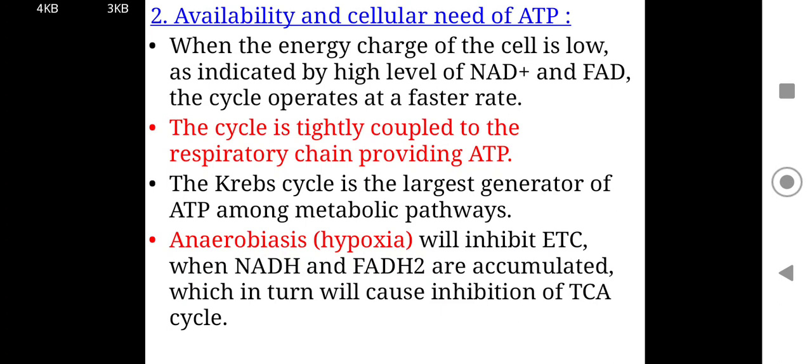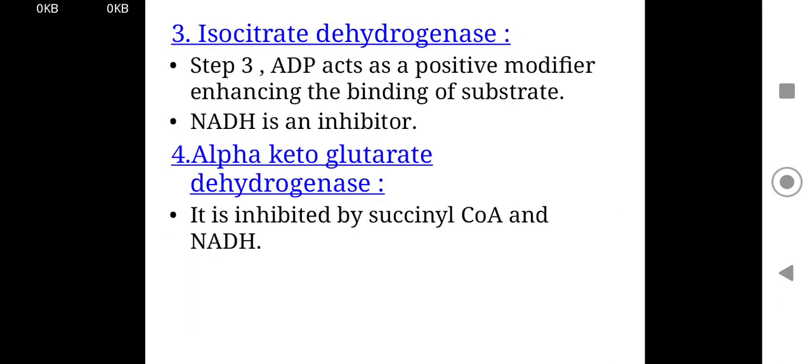Anaerobiosis will inhibit the ETC when NADH and FADH2 accumulate, which in turn will inhibit the TCA cycle. Now isocitrate dehydrogenase, in step 3: ADP acts as a positive modifier, enhancing the binding of substrate, and NADH is an inhibitor. Alpha ketoglutarate dehydrogenase is inhibited by succinyl-CoA and NADH.